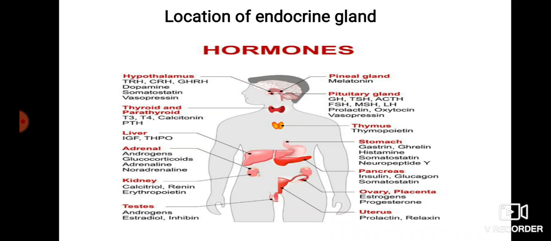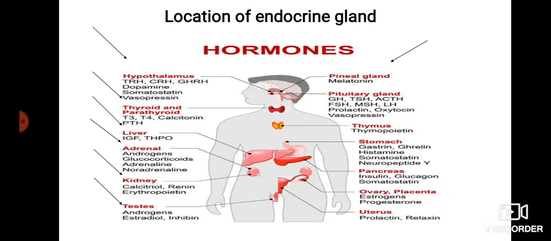So here we see the different endocrine glands, and some organs that have secretory cells. First is the hypothalamus, okay, pineal gland, thyroid and parathyroid gland, liver, they have secretory cells, adrenal, this is a gland, and kidney, they have secretory cells.